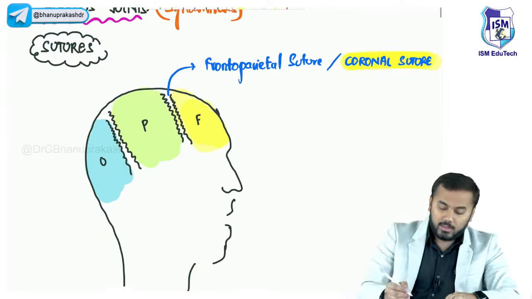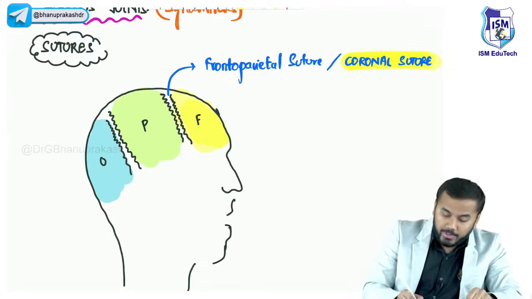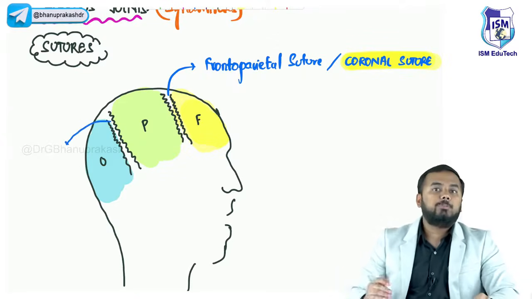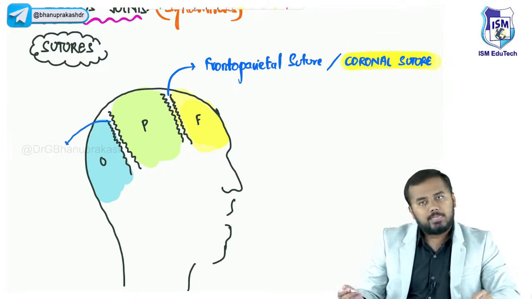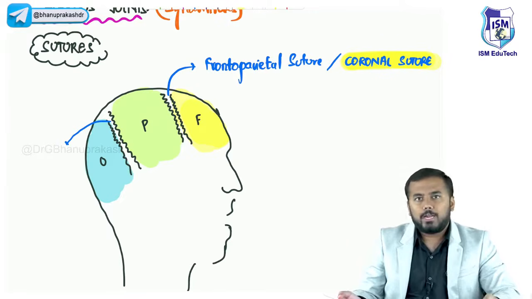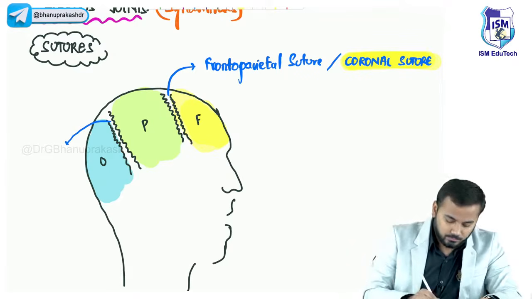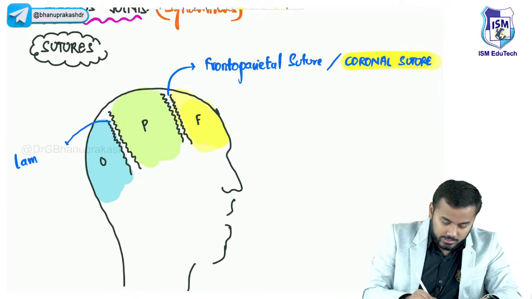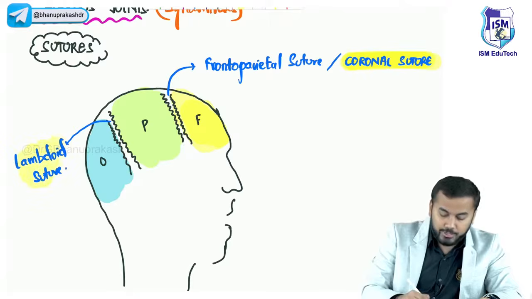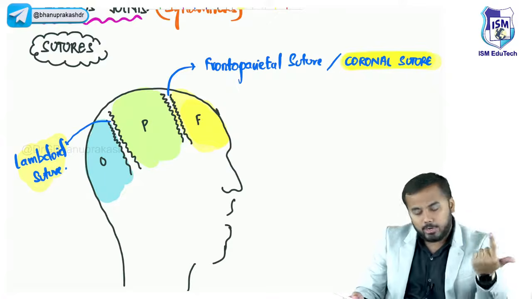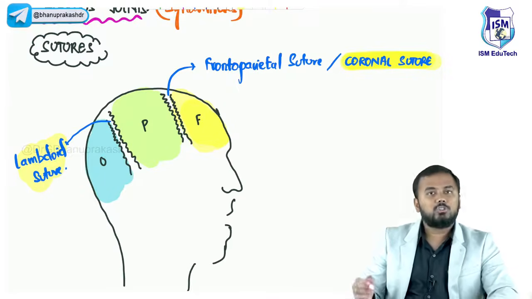In the same way, there is a suture present between the parietal and occipital bones, right? This suture is called the occipito-parietal suture or parieto-occipital suture. You need not know that, but you need to know another name for it, and that is the lambdoid suture. So what are the two different types of sutures we discussed? One is the coronal suture and the other is the lambdoid suture. These two sutures you have to remember.